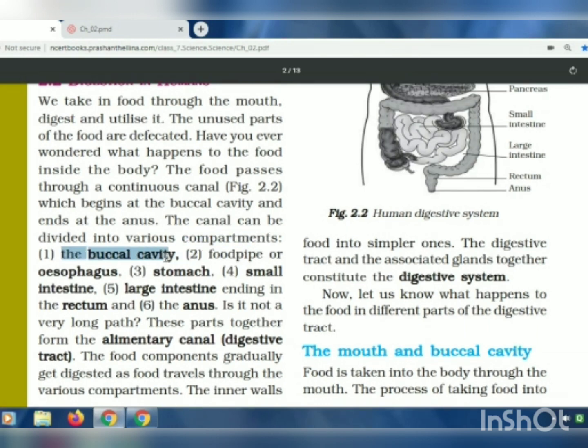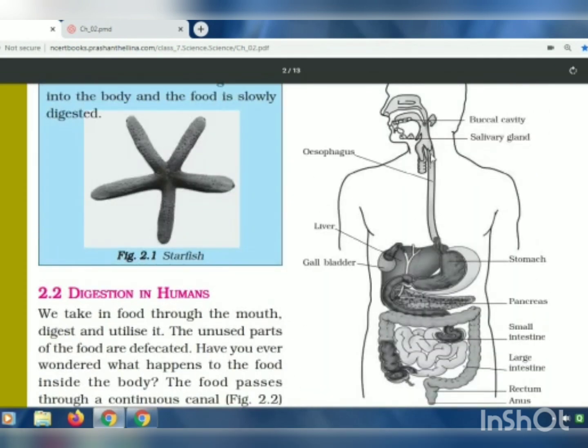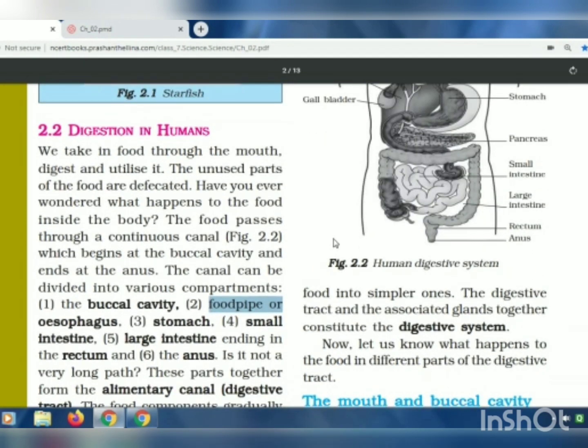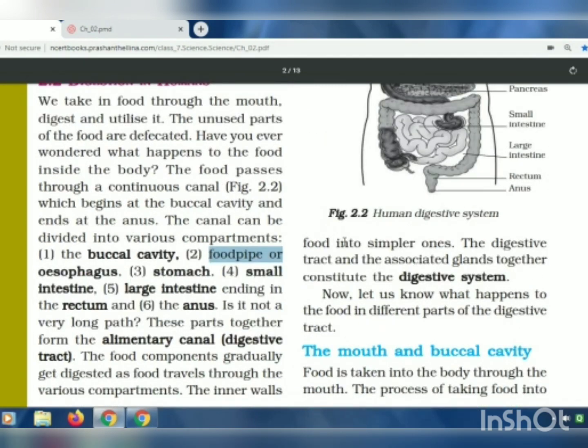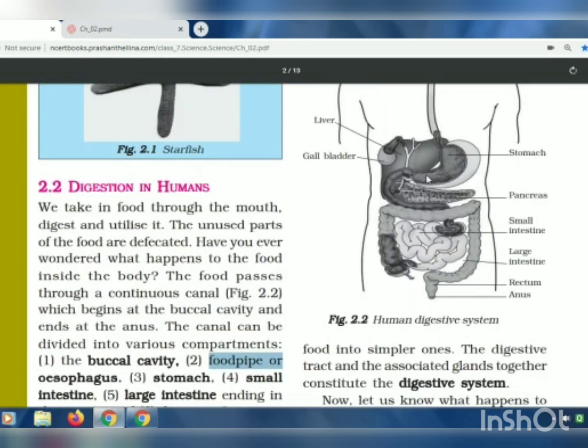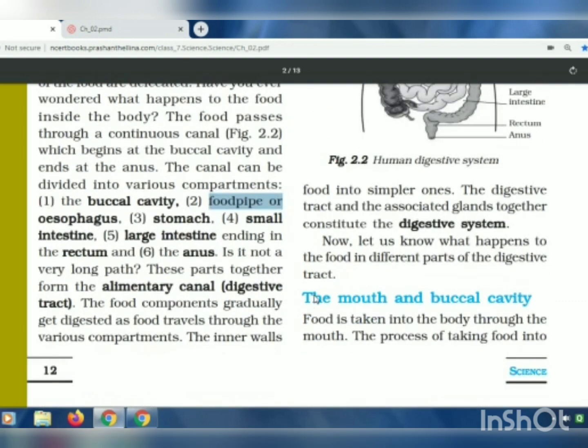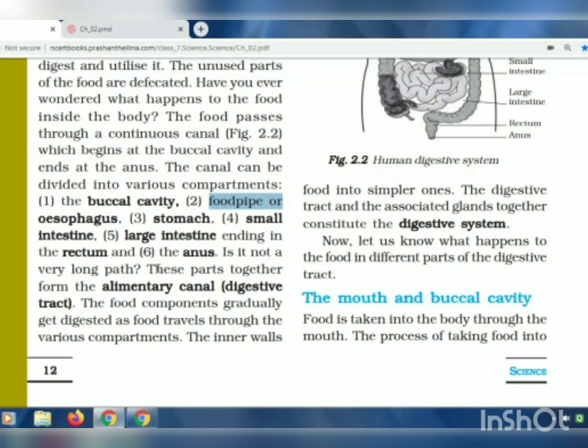First is the buccal cavity. Second one is the food pipe or the esophagus. So this is our food pipe or esophagus. Then it's the stomach, small intestine, large intestine. So this is our stomach, then the small intestine and the large intestine, then the rectum and the anus. So these are the different compartments into which that whole canal is divided. These parts together form the alimentary canal.